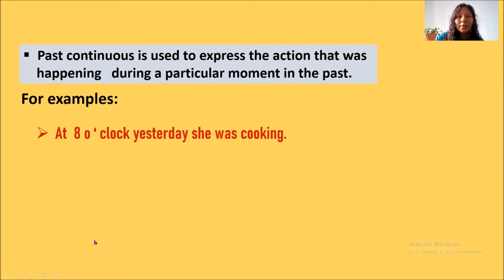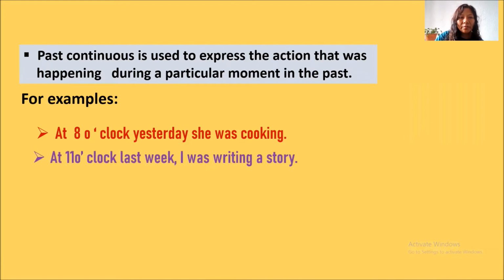So what's the particular moment? At 8 o'clock is the particular moment. Another example, at 11 o'clock last week, I was writing a story.